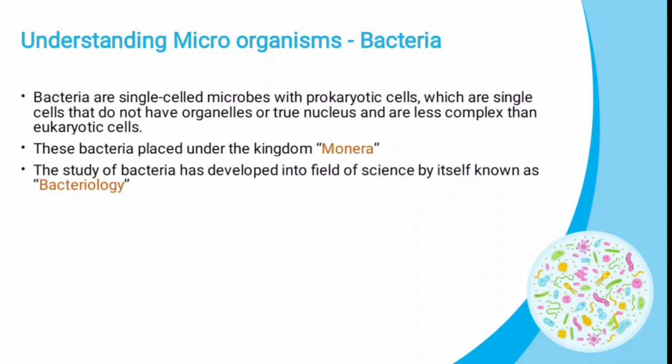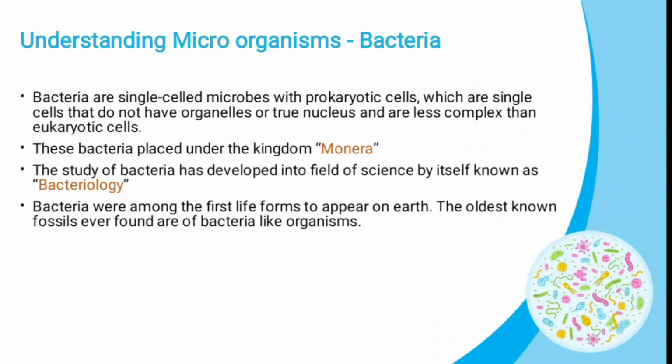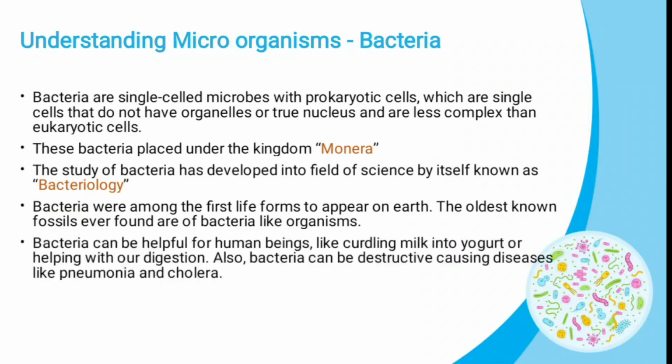Bacteria first arose on Earth approximately 4 billion years ago, and they were the first forms of life on Earth. Actually, these bacteria can be considered both friends and enemies to man. Bacteria are helpful to human beings in many ways, like curdling milk into yogurt, and they also help in our digestion. At the same time, bacteria can cause diseases also, for example, pneumonia and cholera.